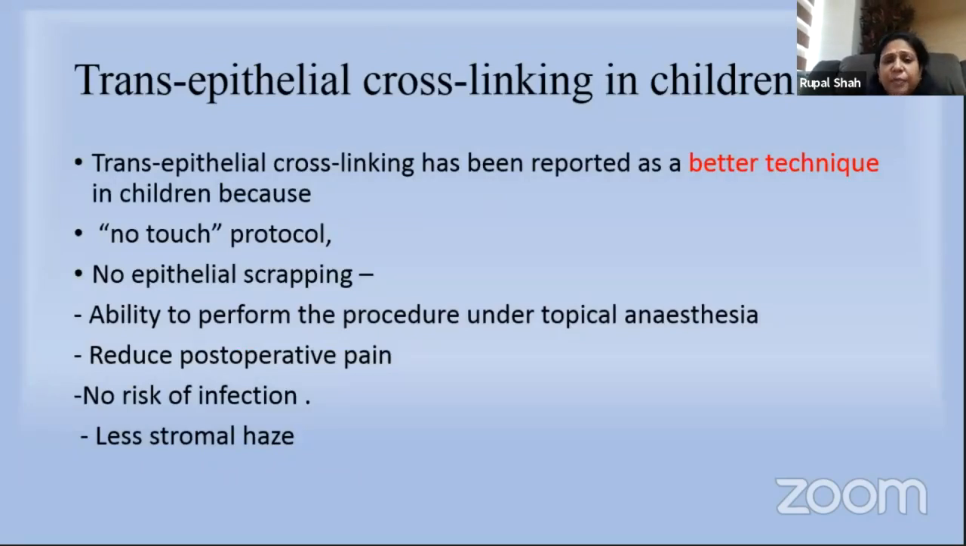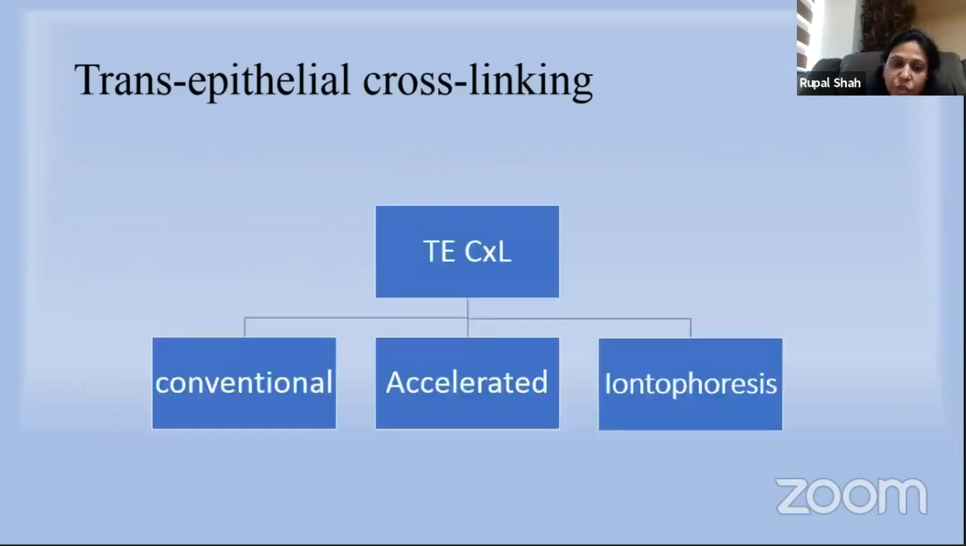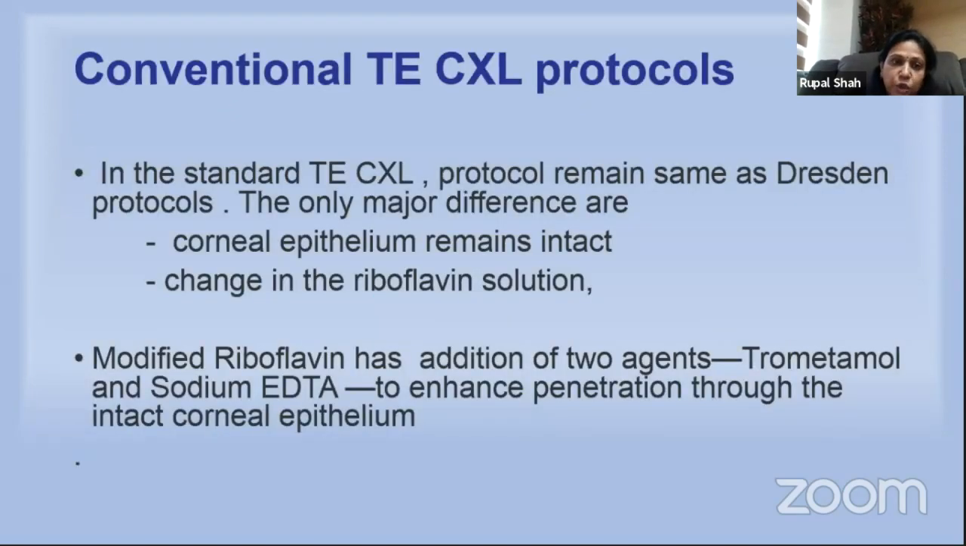The transepithelial cross-linking has been reported as a very easy technique in children because it is a no-touch protocol. There is no epithelial scraping required, so you can do it under topical anesthesia. There is reduced postoperative pain, no risk of infection, and less stromal haze. Various modalities of transepithelial cross-linking, like conventional, accelerated, or iontophoresis, have all been studied for the pediatric age group.